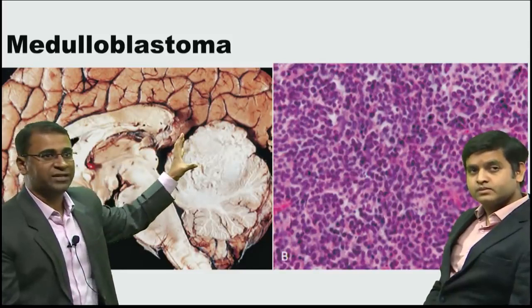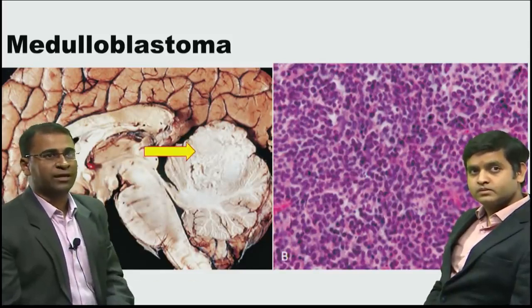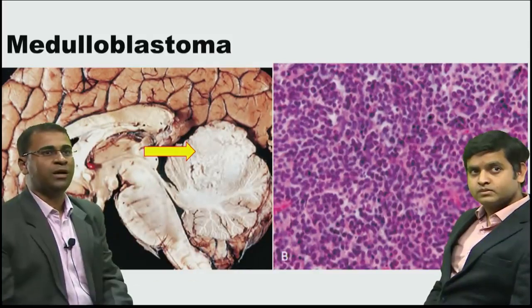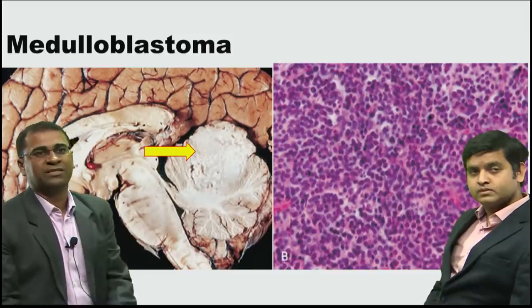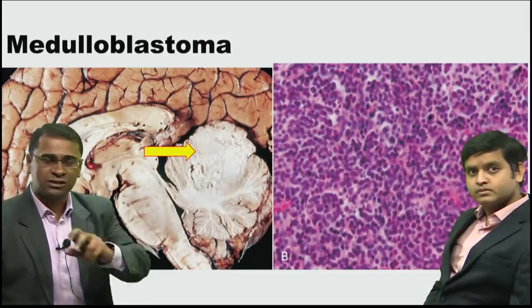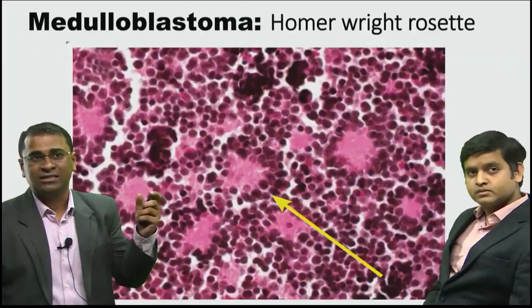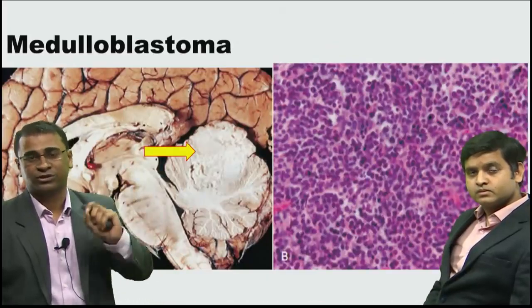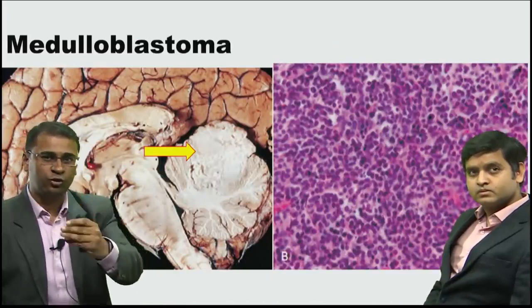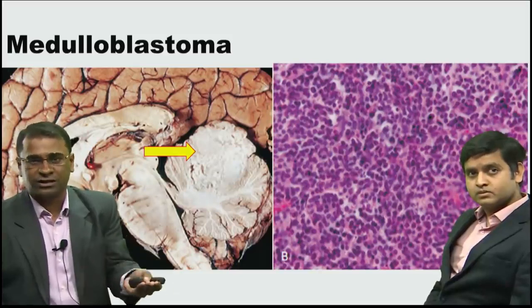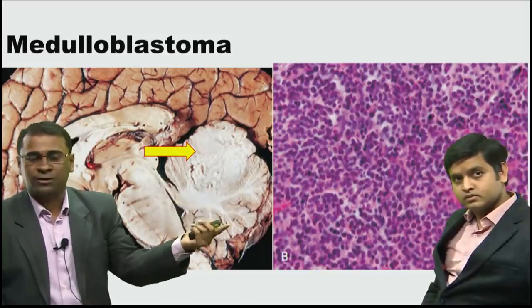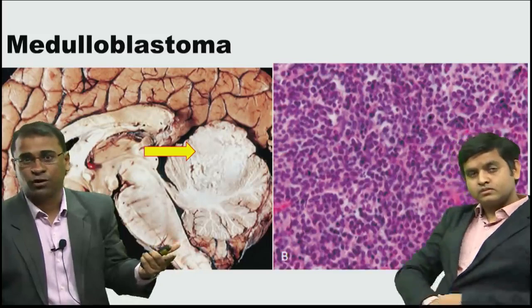So this tumor, this whitish area here, is actually a medulloblastoma. This whole thing is a medulloblastoma. And on the right side, what you see are basically the tumor cells which are spread out like a syncytium. These are basically the small round blue cells. Small round blue cell tumors are many of them. Like neuroblastoma is a small round blue cell tumor. Medulloblastoma is a small round blue cell tumor. Wilms tumor is also a small round blue cell tumor.